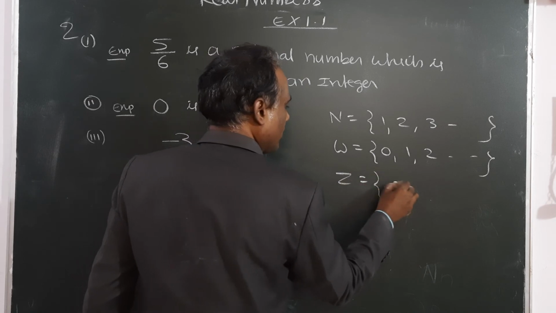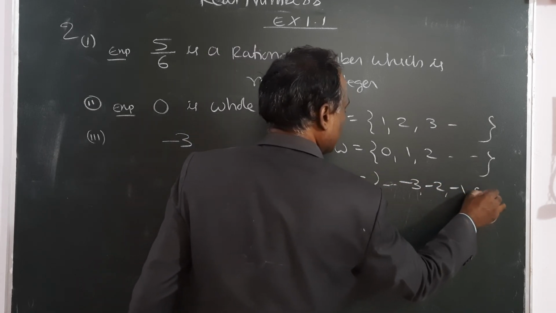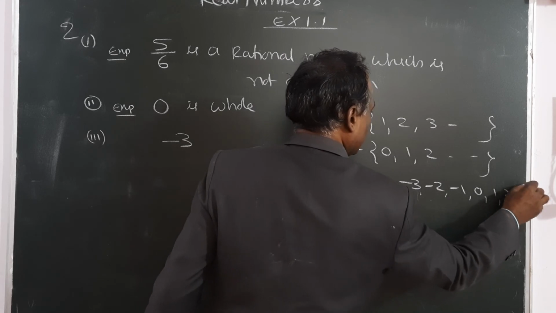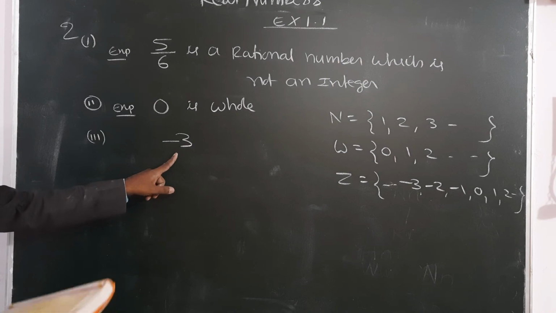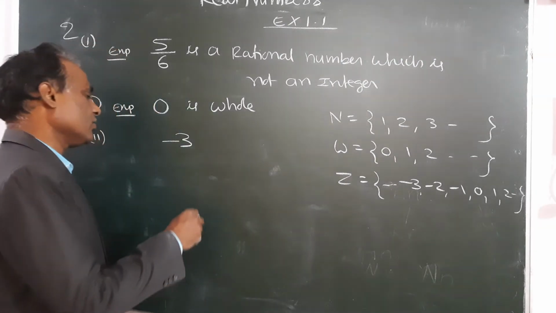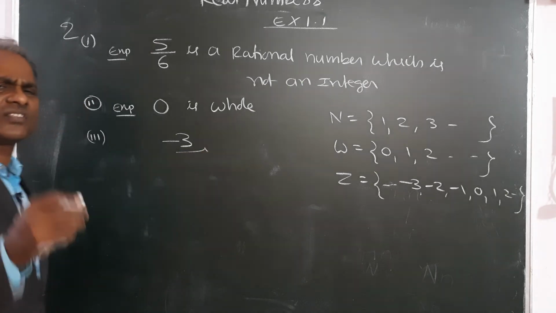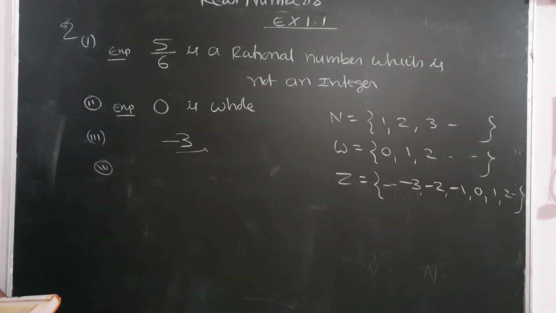Integers mean negative numbers too: minus 3, minus 2, minus 1, 0, 1, 2, 3, and so on. So minus 3 is an integer which is not a whole number. Only one example is asked to satisfy that statement.